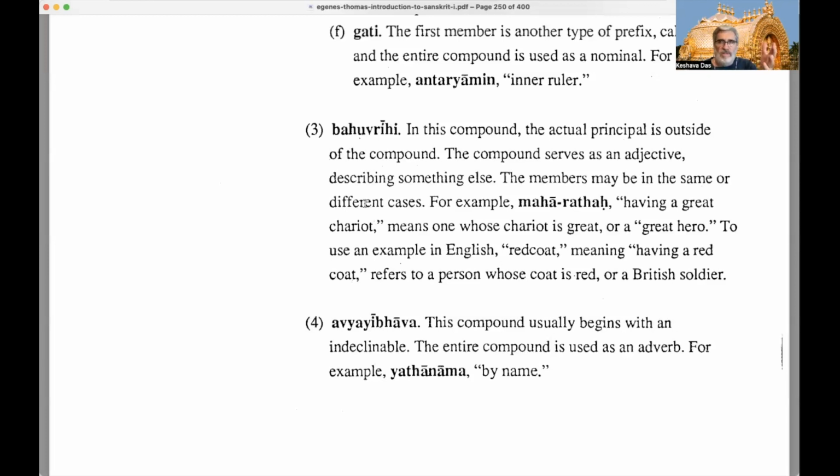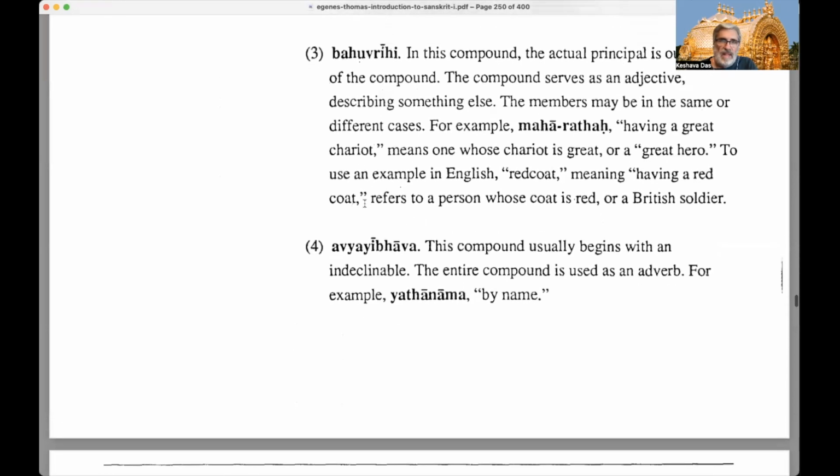So they called them redcoats, because they had red coats, right? Even if he didn't have a red coat, if he was an English soldier, you could call him a redcoat, because the word described an English soldier. It originated because they all wore red coats, but it could later be used as a description of all English soldiers, whether they had their coat on or not. Okay, so that's Bahuvrihi.